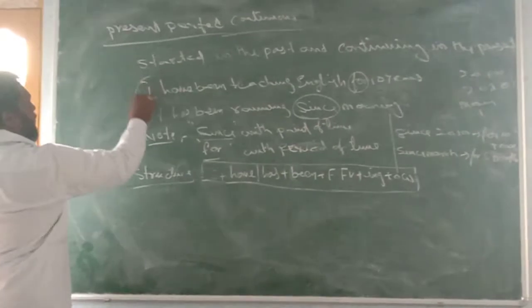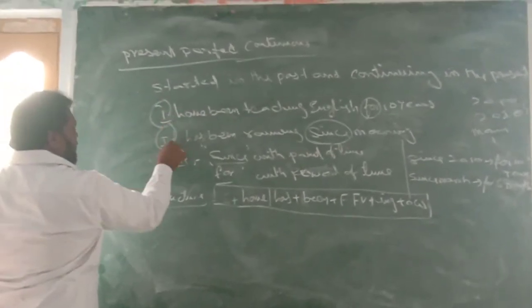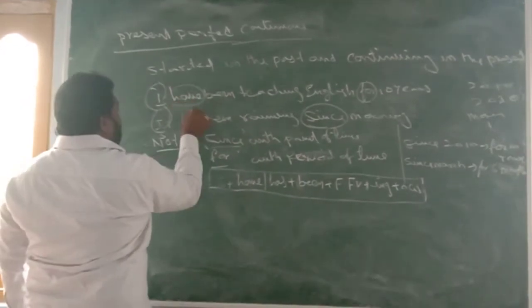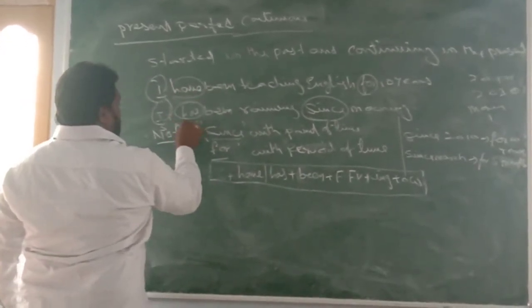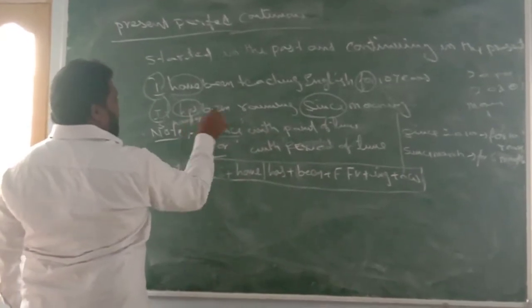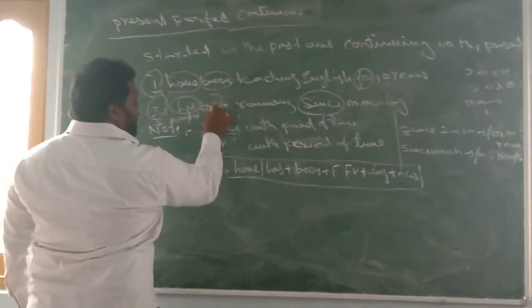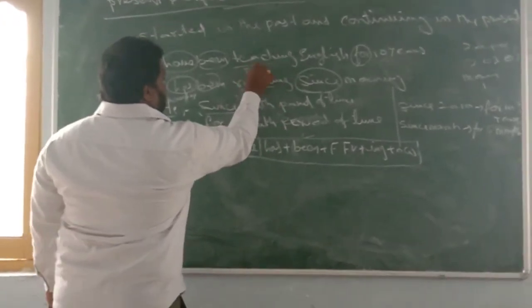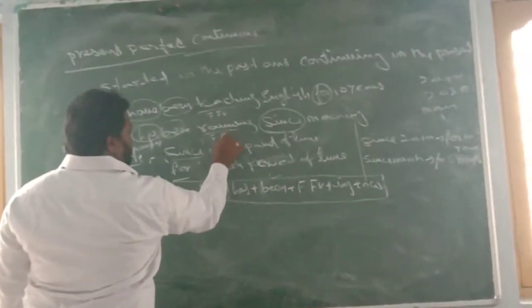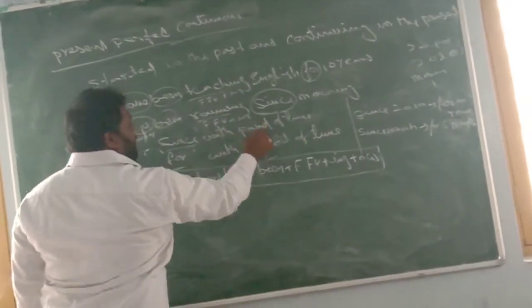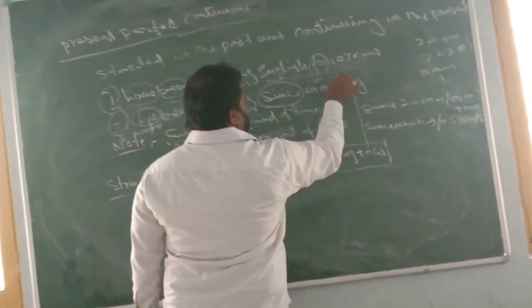Now let us see. So here I and it, these are called subject. So here we got have, here we got has. So have or has. Okay, then here been, and then teaching, raining. First form of a verb plus ing. These are all called other words.